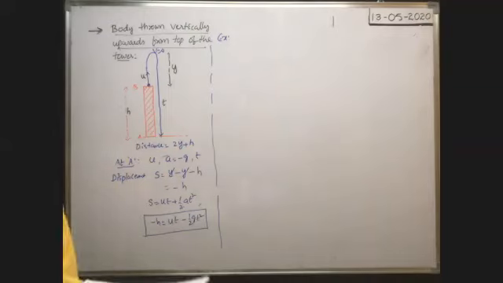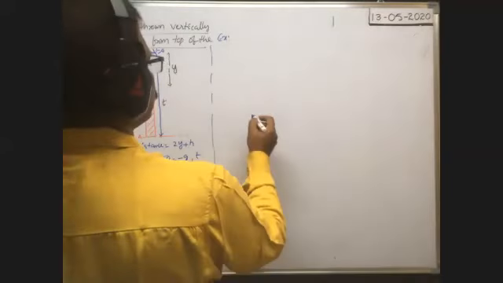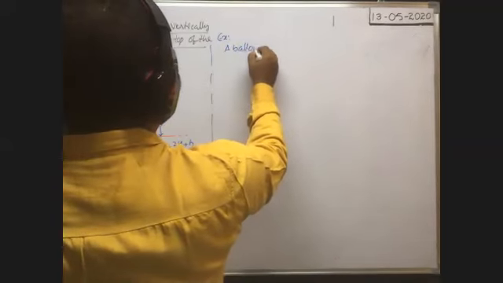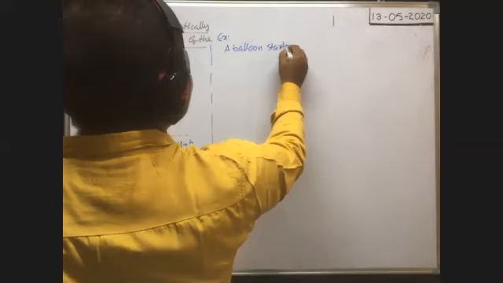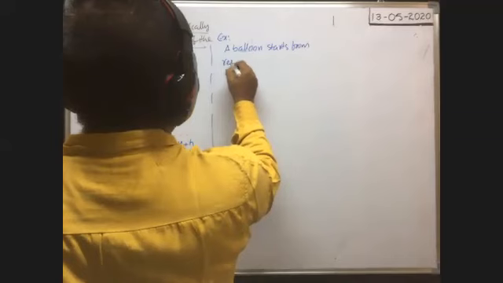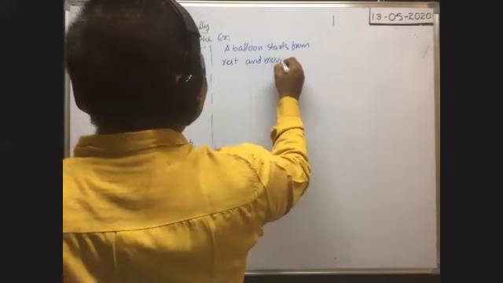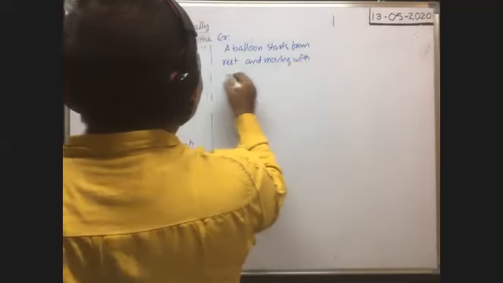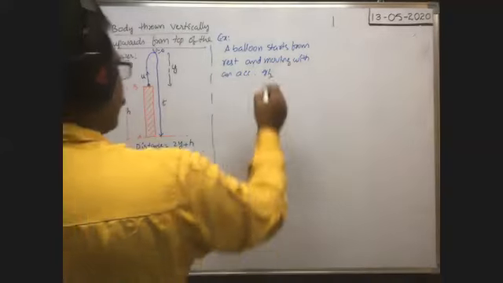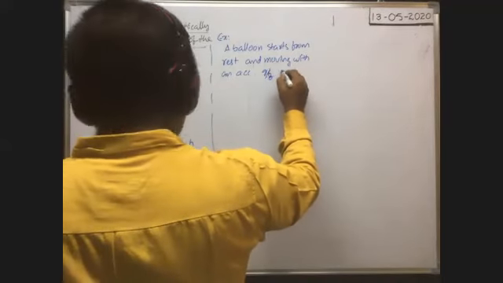A balloon starts from rest and moving with an acceleration g by 8 vertically upwards.